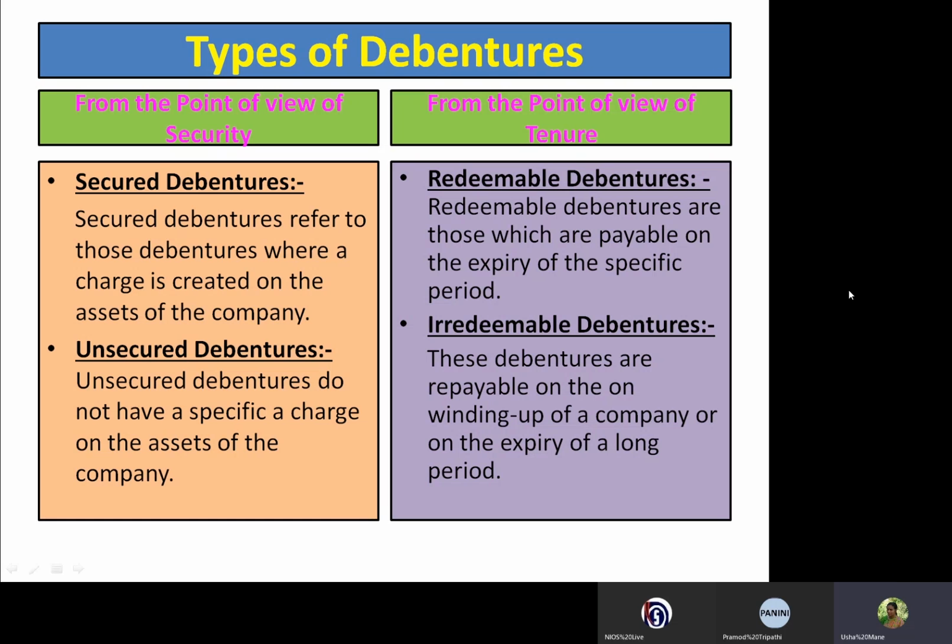Debentures redeemable after the expiry of a specific period are known as redeemable debentures, whereas irredeemable debentures are repayable on the winding up of a company or expiry of a long period.